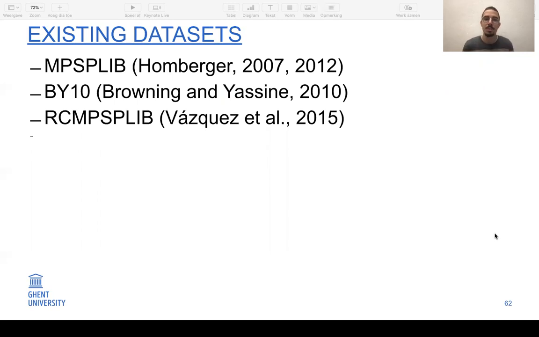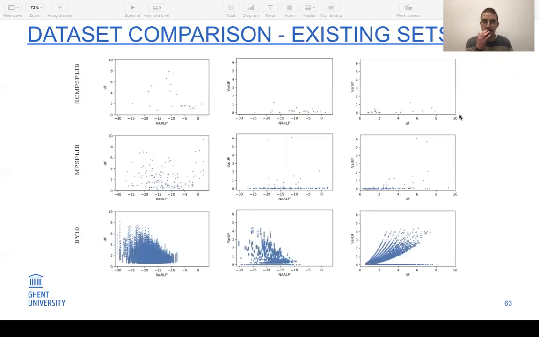To evaluate our solution algorithms, we looked at data sets from the literature, and we found 3 existing data sets. However, if we looked more into detail, we saw that 2 of the 3, first of all, do not contain a lot of instances.